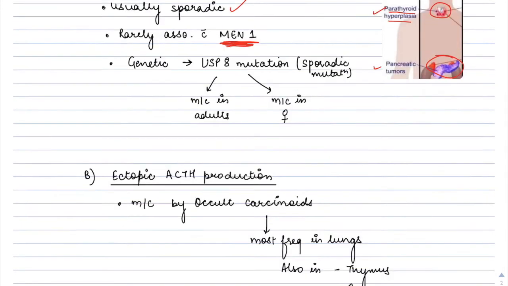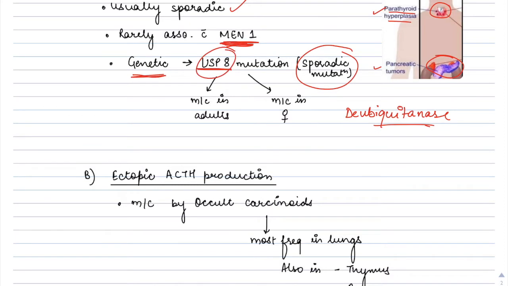Sometimes Cushing's disease can be because of genetic alterations like sporadic mutations which occur in adults in USP8, a deubiquitinase gene. This mutation is more common in adults and more common in females.